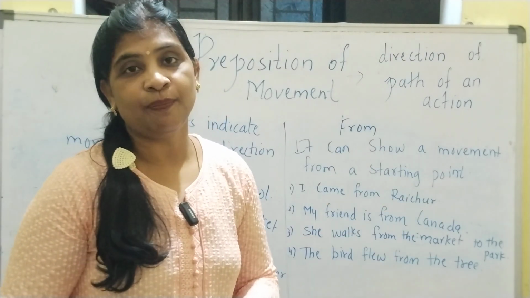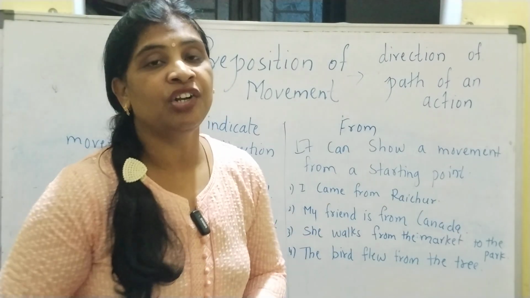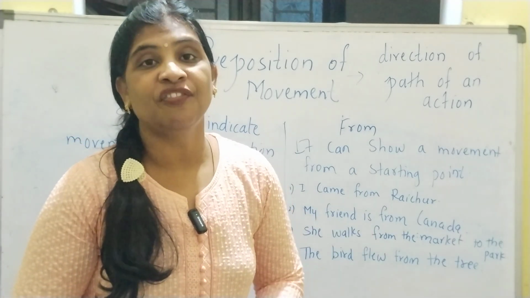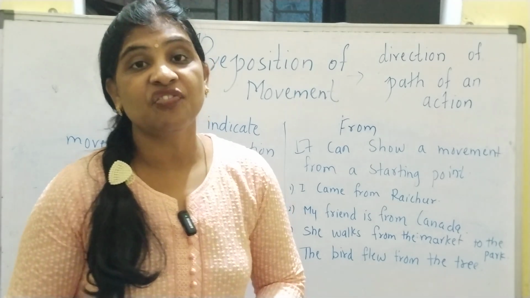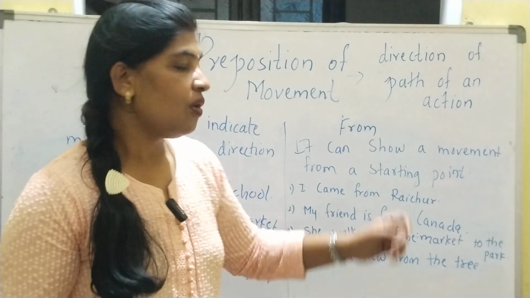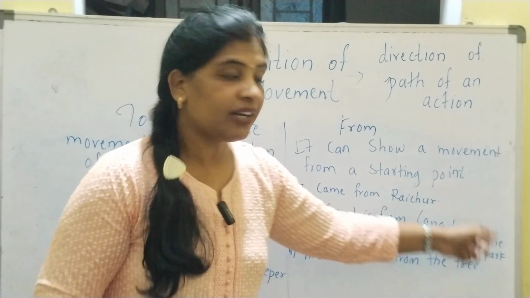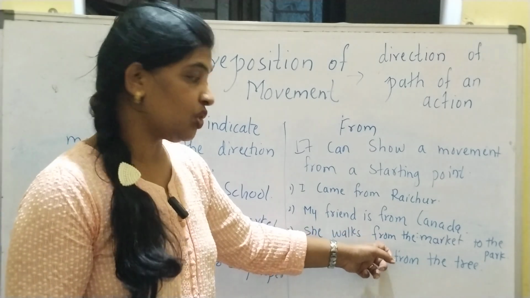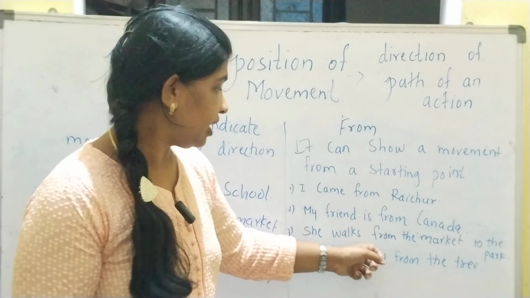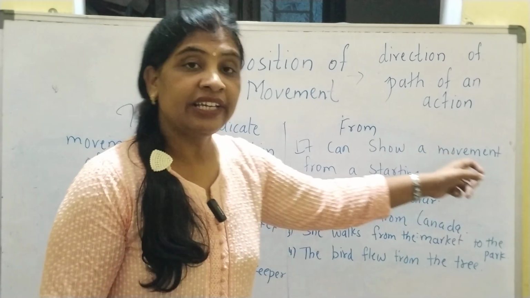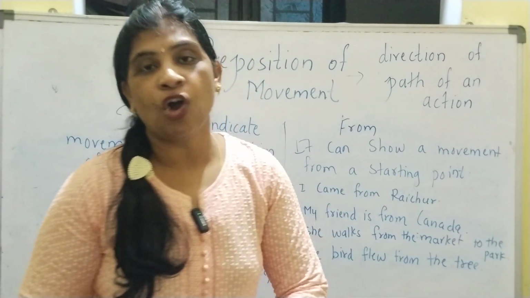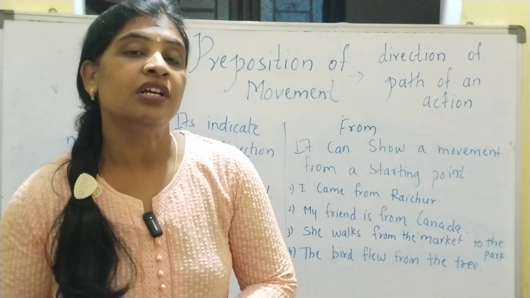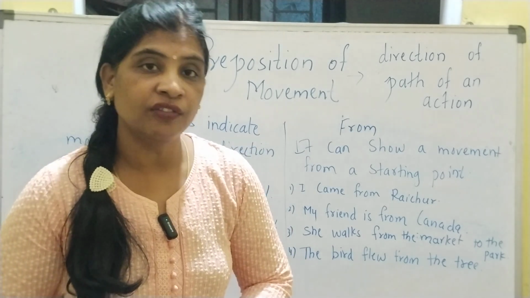So here the movement is taking place from Raichur till the end of the destination. My friend is from Canada. So here it's showing where the friend is from. She is from Canada. She walks from the market to the park. So here, in the same sentence, I have used "from" and "to". See, she walks from, here showing where the movement has started, from the market, and where it ends, at the park. So sometimes "from" and "to" can be used in the same sentence, showing the direction from one side to the other end of the destination.